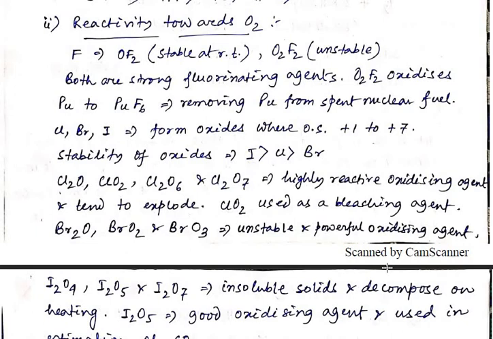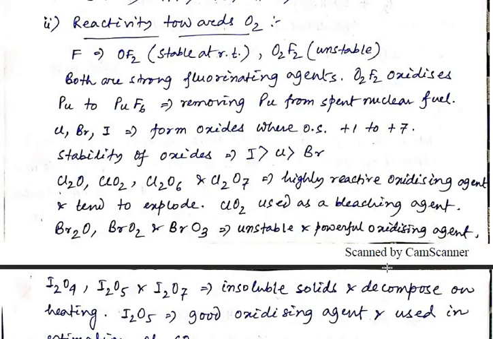O2F2 oxidizes Pu, that is plutonium, to PuF6, removing Pu from spent nuclear fuel. That is the use of O2F2.